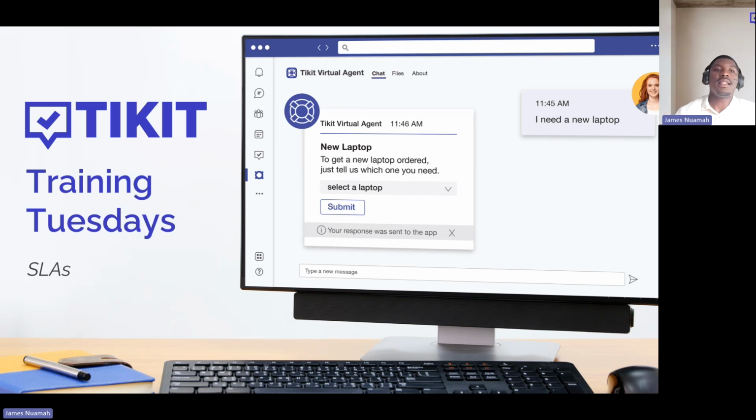So, welcome. Today, we're going to cover SLAs. I'm sure many of you, if you haven't already made use of them, they're really key. I'm sure you may be interested in implementing them in the future.